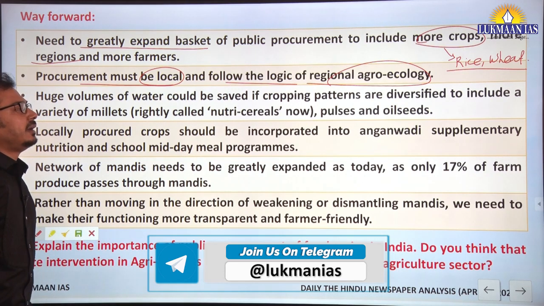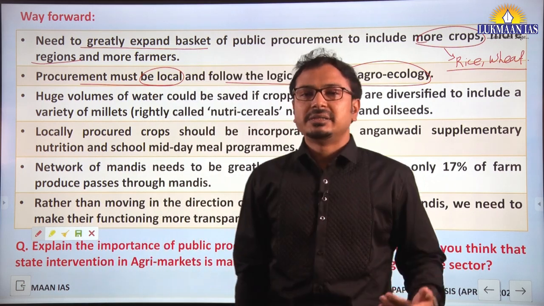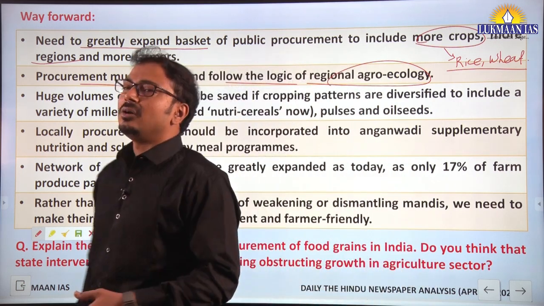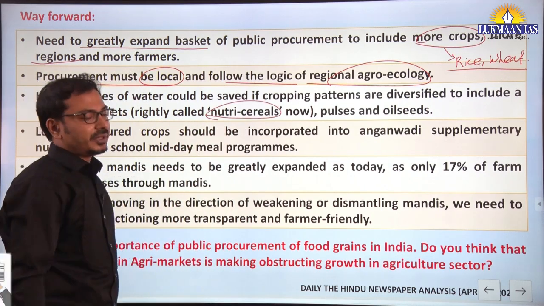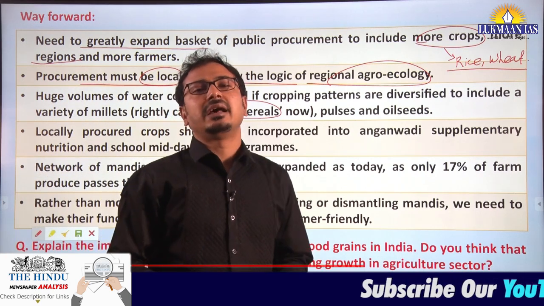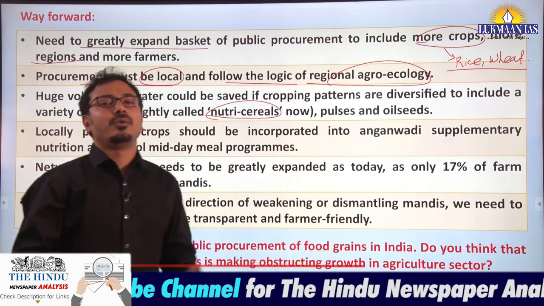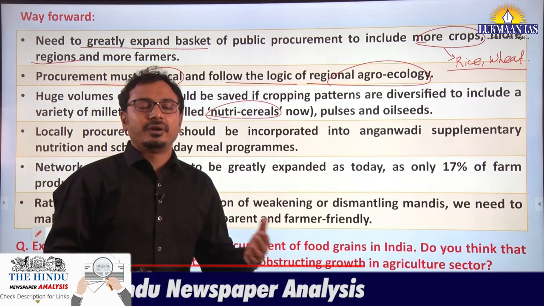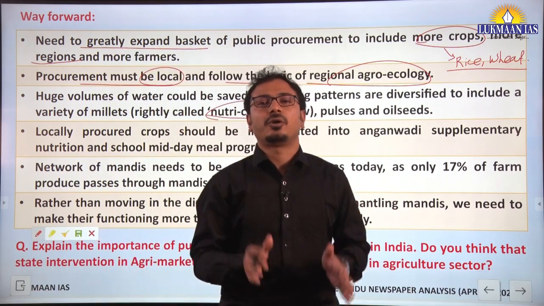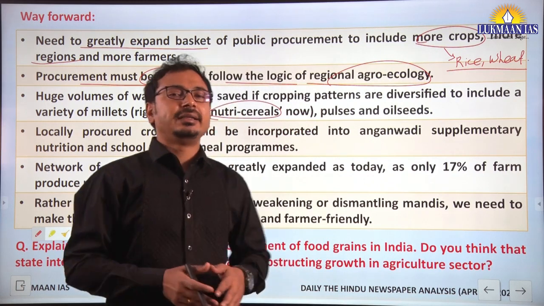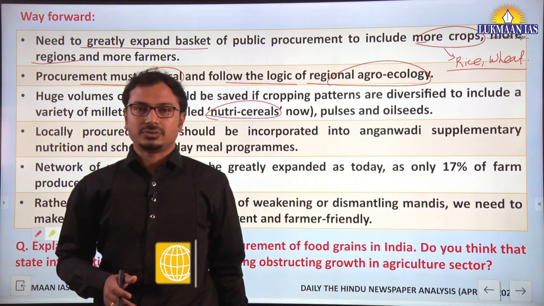Along with that, a diverse cropping pattern should be adopted. Pulses and millets, which are now also called nutri-cereals, are rich in nutrients and should be grown because they are less water thirsty compared to rice and sugarcane, which are more water thirsty crops and have been favored by farmers in recent times. So there should be diversification of cropping patterns, and these cropping patterns should align to agroecological and agroclimatological zones.